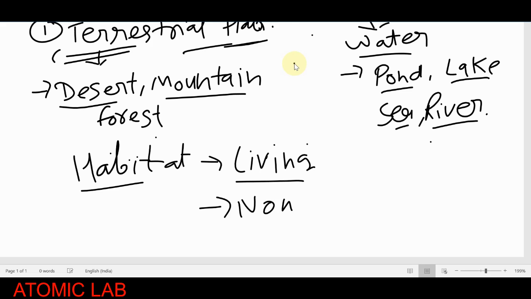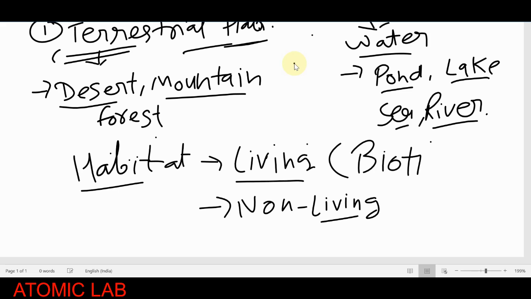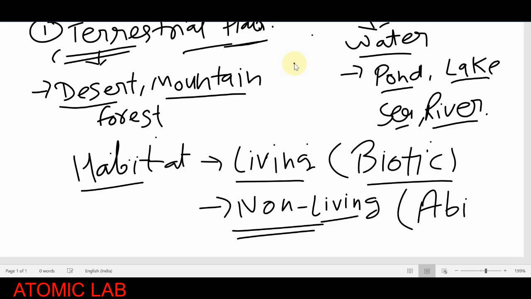Both are components present in the habitat. Living things are generally known as biotic components, I am writing here biotic components, and non-living things will be known as abiotic components because they do not have any life. That's why we call them abiotic. I hope you get the meaning of it.